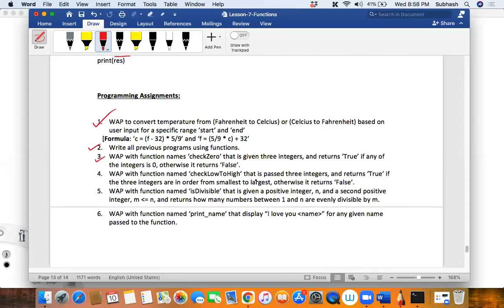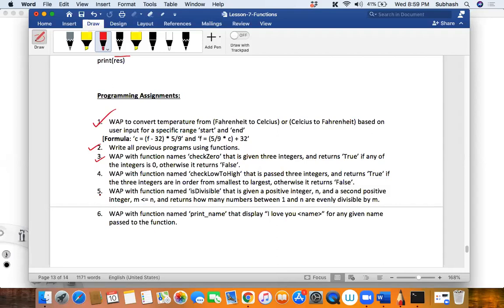From the main context, we have to call a function whose name should be check low to high, and from the main context itself, we have to give 3 integers. If they are in order smallest to largest, that is, in ascending order, then return true, otherwise false. So what if I pass 8, 9, 7? It will return false. If it is 1, 2, 3? True. Guys, do you understand this question?